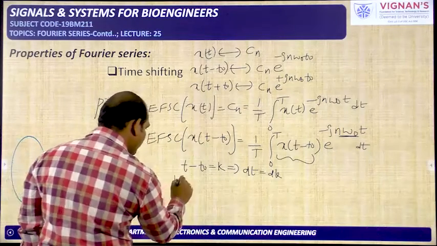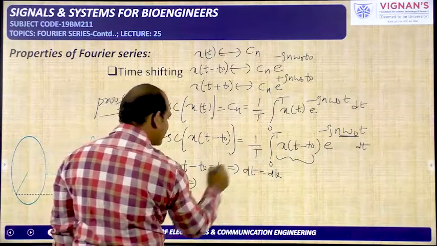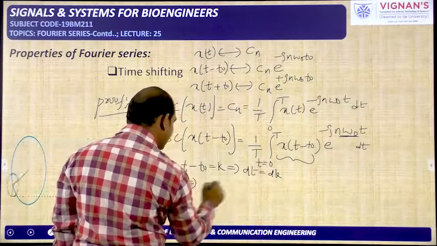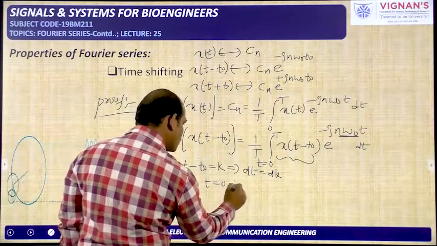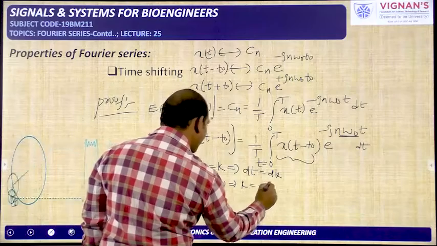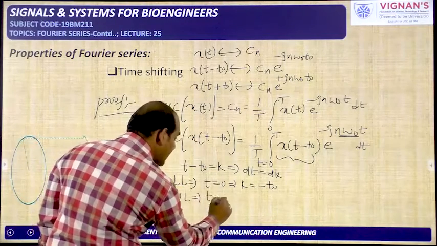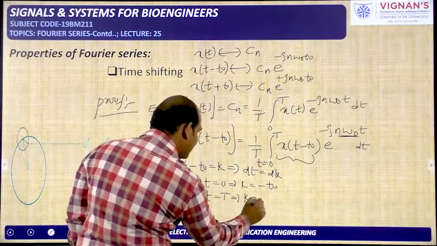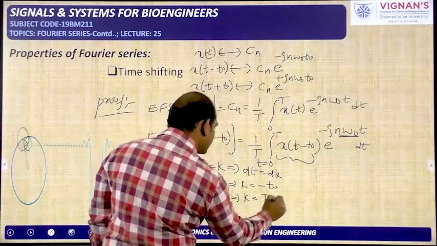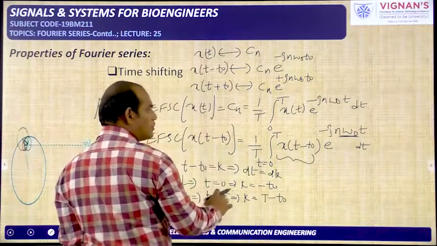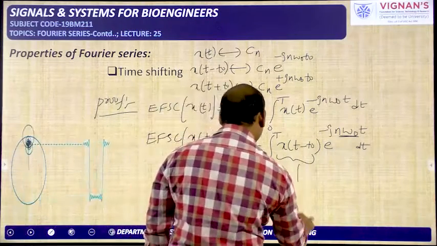Next, calculate the limits. The t lower limit is 0, so the k lower limit will be minus t naught. The t upper limit is capital T, so the k upper limit is capital T minus t naught. Okay, now write this integral by changing the variable.